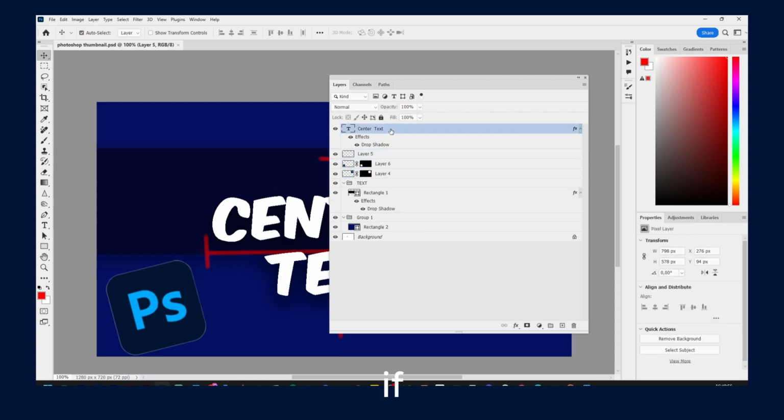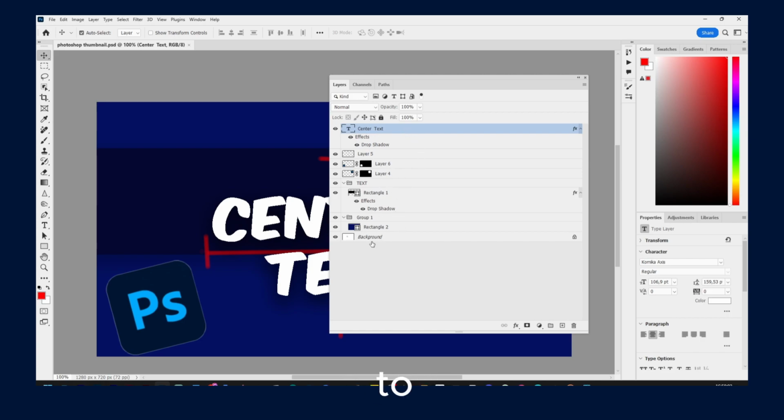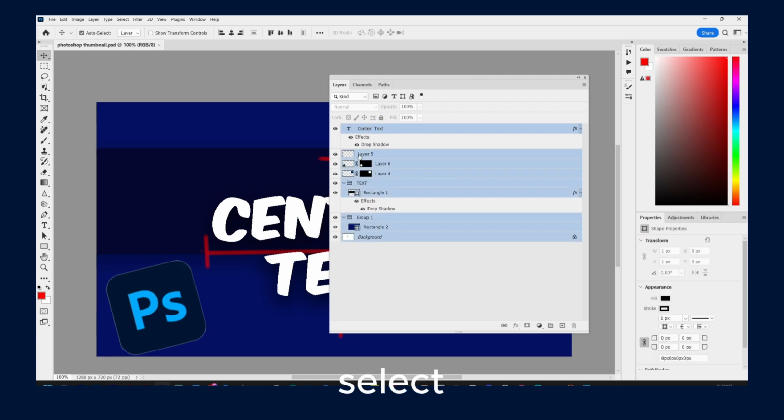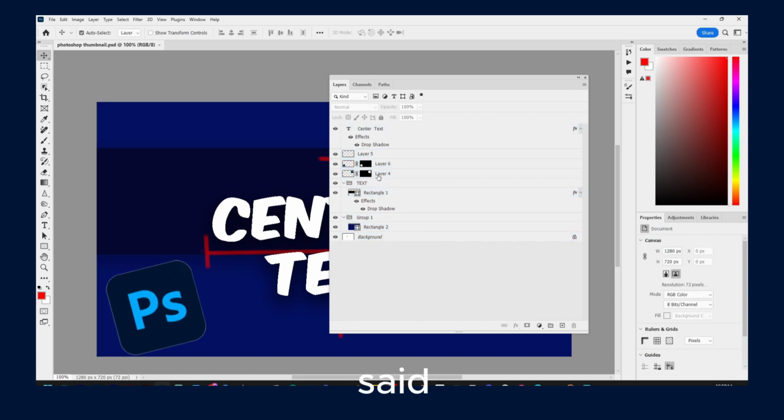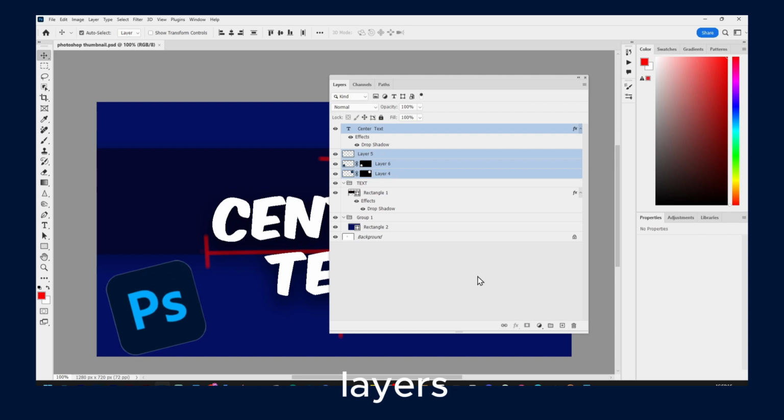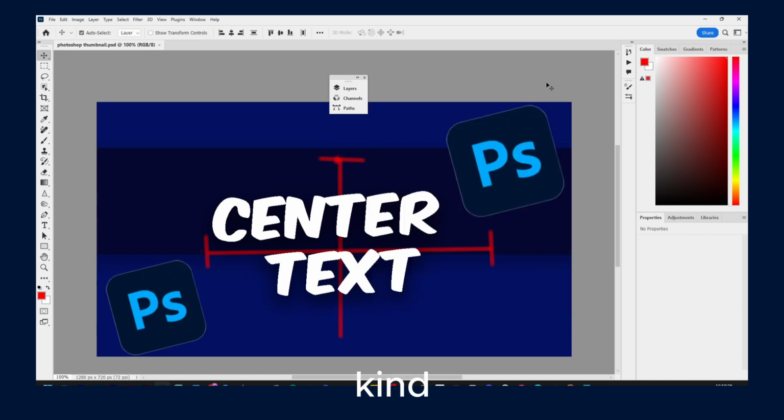But just so you know, if you want to select all the layers here, you select the start of the layers you want to select, and then to select all the layers you just hold Shift, and you will select all the layers here with Shift. So Shift and Control. And as I said, once you select the layers, you can then create a group. And this is really important if you want to be organized while you're working on your project. So yeah, that's kind of the process.